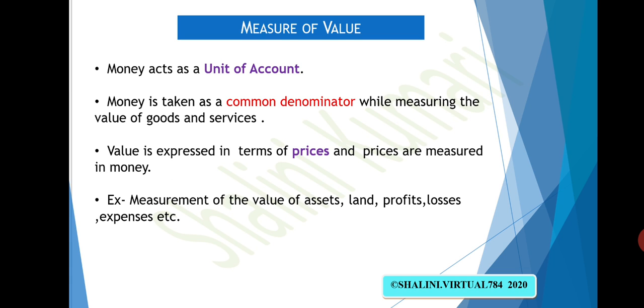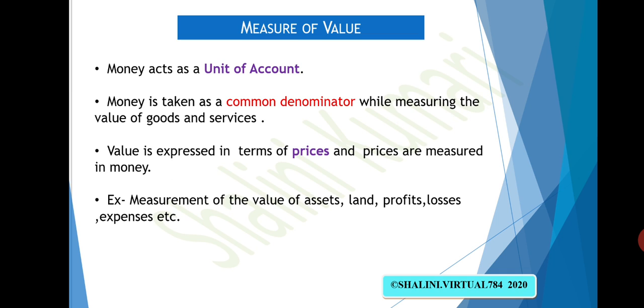If I want to report the value of my assets, my land, the commodities, salary, liabilities, profit, loss, expense, what amount of tax I am paying to the Indian government, what interest I am getting from whatever investment I am making, all these calculations are possible because of money. We were not able to do this calculation, measurement of value of commodities and services, when we were following the barter system.